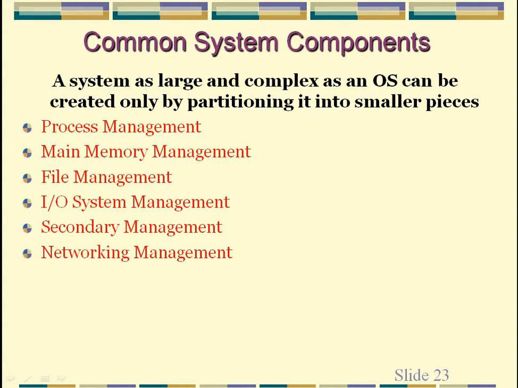A system is large and complex, so an operating system can be divided into smaller pieces, because with a large number of functions and a very large number of services, an operating system will become very large and complex. In such a situation, it becomes necessary to break down the operating system into smaller pieces. Each part or piece is called a component. Each part will handle its respective functions as well as services.